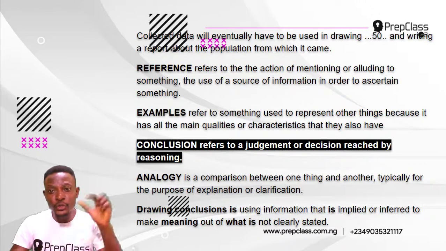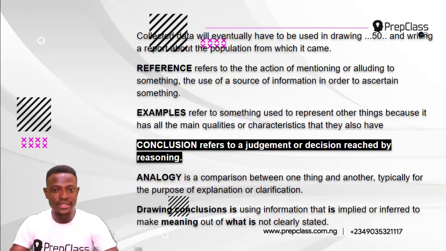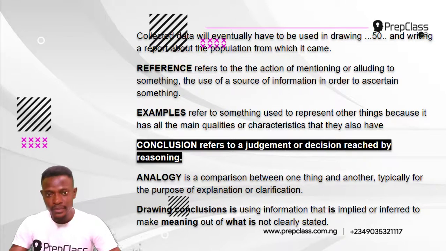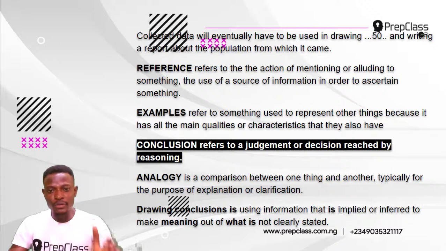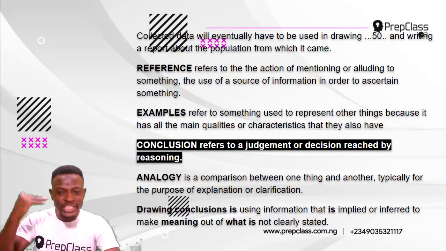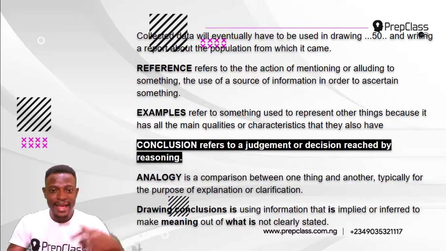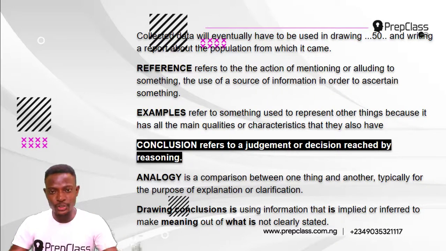Examples refer to something used to represent other things because it has all the main qualities or characteristics that they also have. Option C, conclusion. Conclusion refers to a judgment or decision reached by reasoning. Option D, analogy. Analogy is a comparison between one thing and another, typically for the purpose of explanation or clarification.